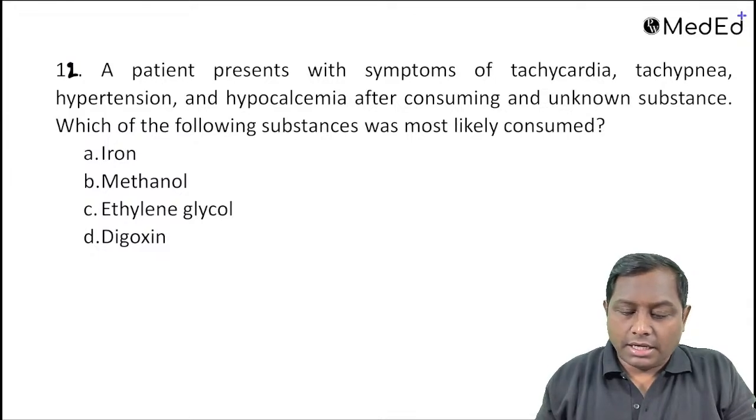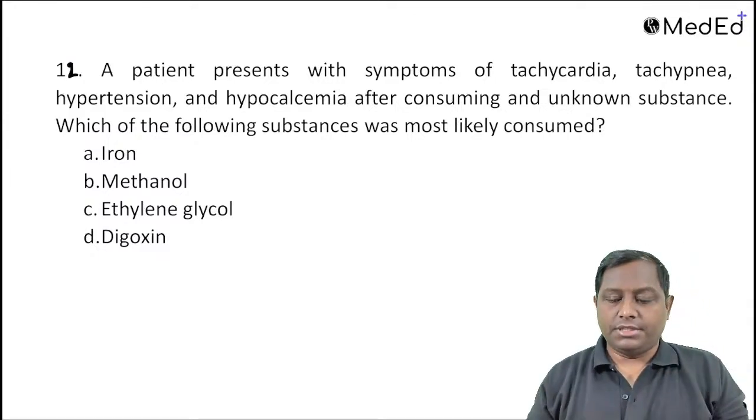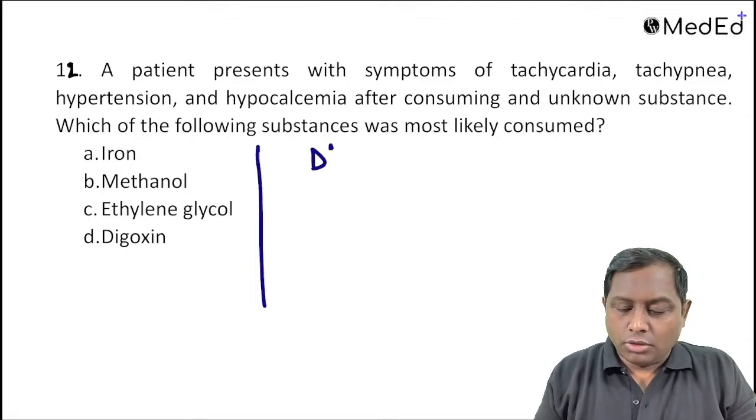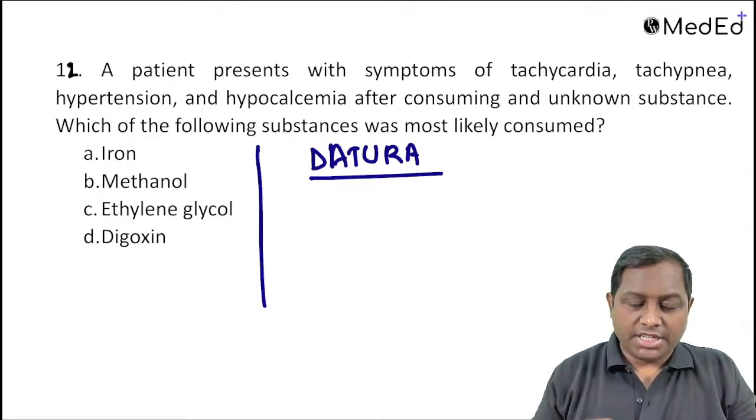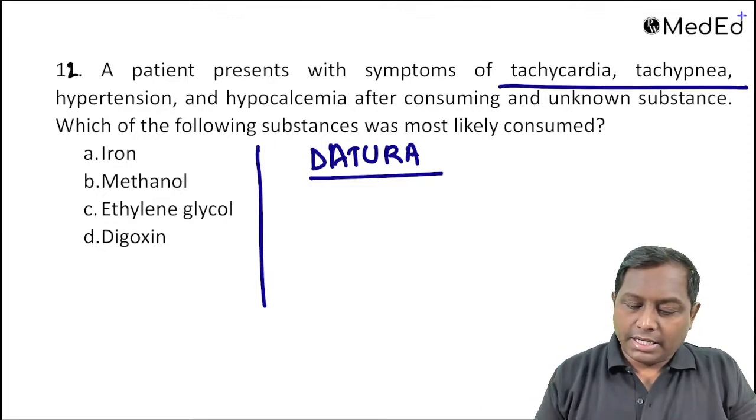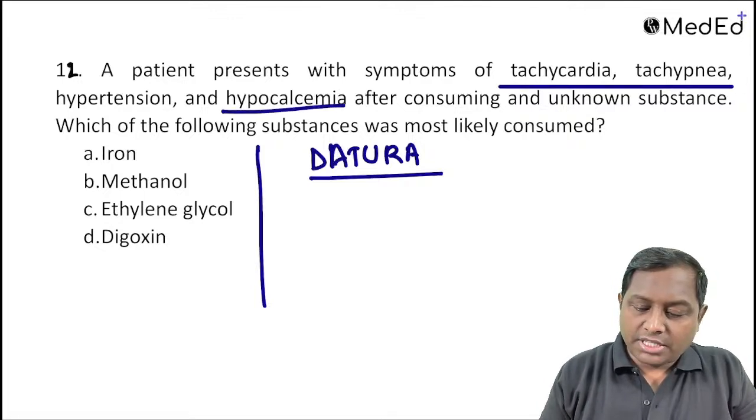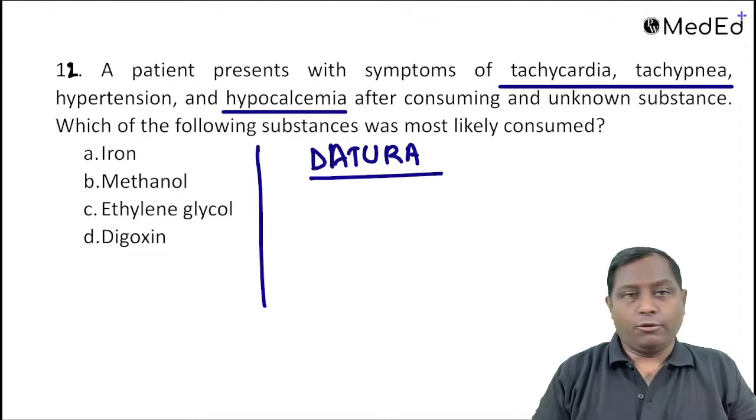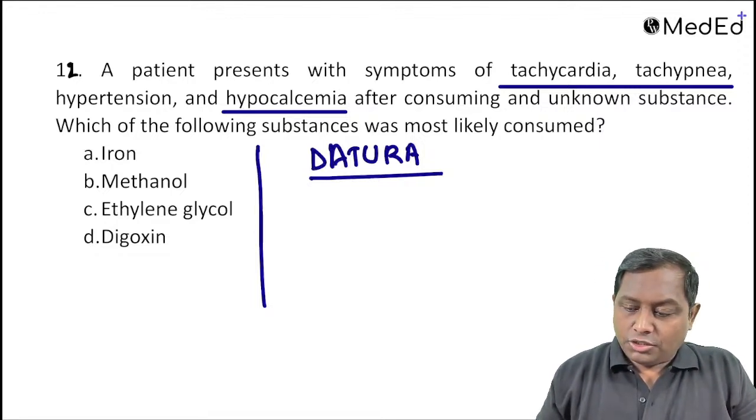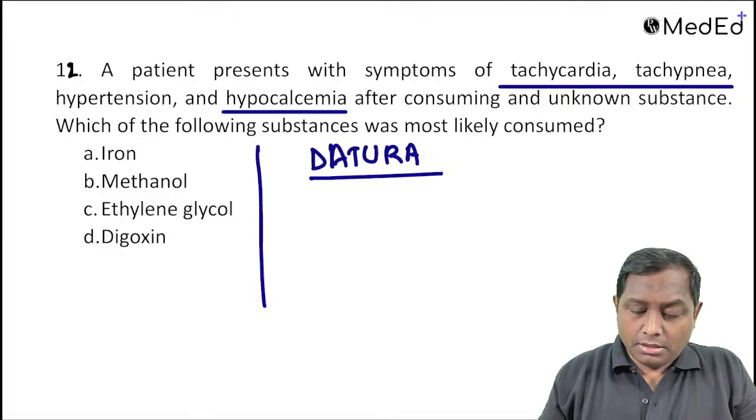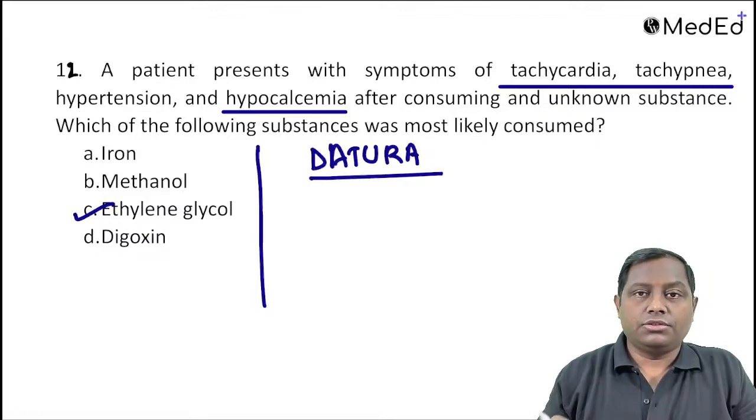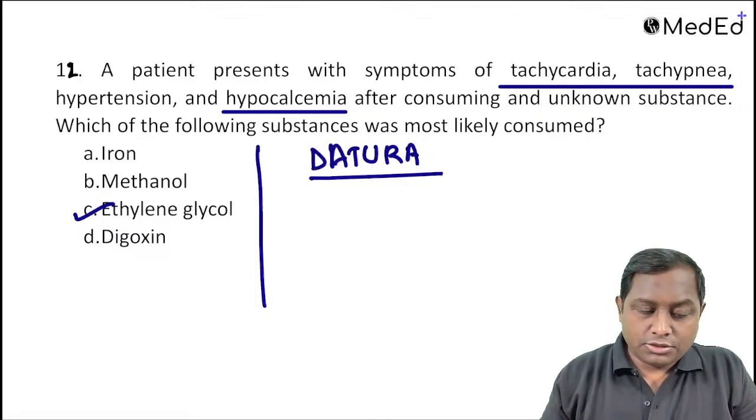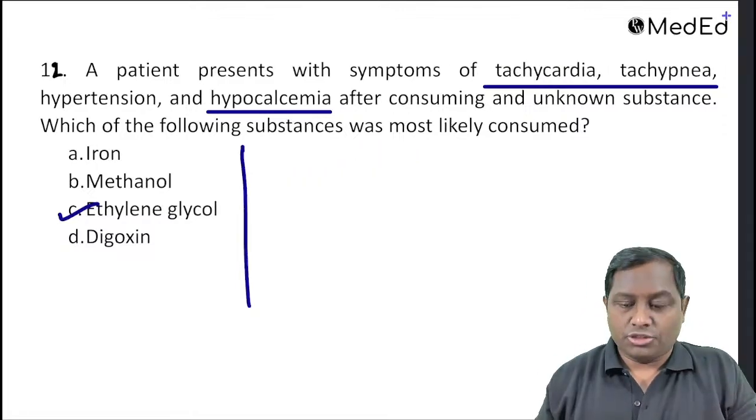A patient with symptoms of tachycardia, tachypnea, hypertension, hypocalcemia after consuming an unknown substance. Now this has two variants. Some students were saying that it had dhatura. Dhatura was in the first morning session. But if the question came as written here, with tachycardia, tachypnea, hypertension, hypocalcemia, because calcium chelating property can cause hypocalcemia, among the given choices, remember, digoxin will not have calcium chelating property, neither will methanol or iron. So after ruling out, we can go ahead with ethylene glycol. Ethylene glycol is something that can actually be associated with this clinical scenario. If dhatura was not there, then we can cut this here. So the dhatura one was most likely in the morning session.